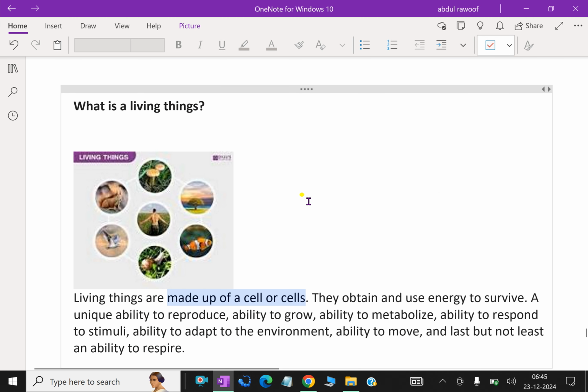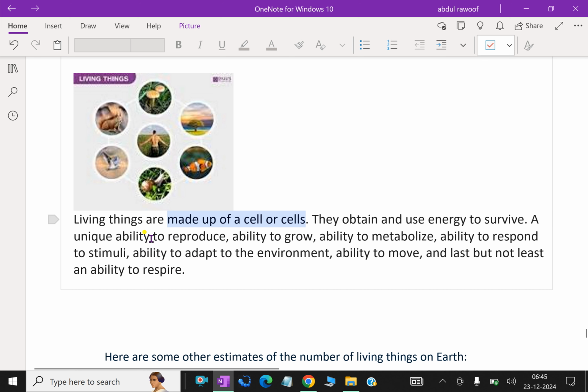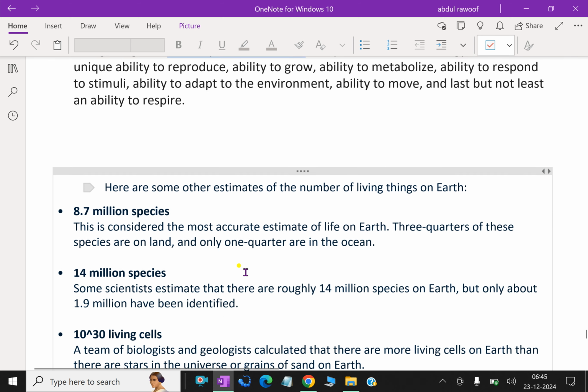What are living things? We know that living things are made up of a cell or cells. They obtain and use energy to survive. They have a unique ability to reproduce, ability to grow, ability to metabolize, ability to respond to stimuli, ability to adapt to the environment, ability to move, and last but not least, an ability to respire, that is, respiration.